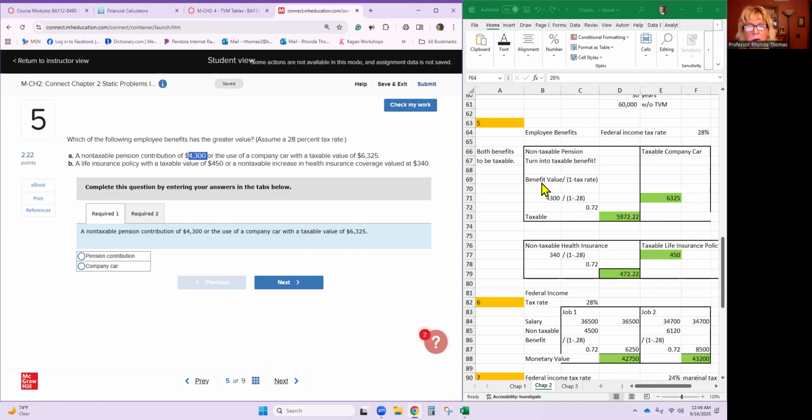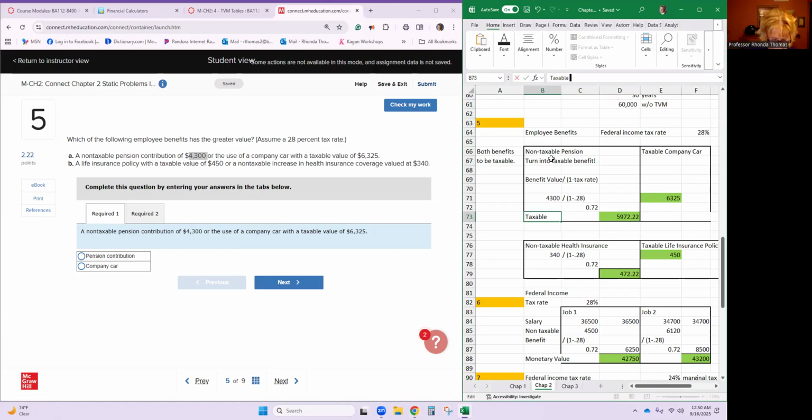So whatever this non-taxable benefit is, here is the formula. The benefit value, which we have 4,300, divided by 1 minus the tax rate. 1 is part of the formula. 4,300 divided by 1 minus 0.28 is 0.72. So we're going to take 4,300 divided by 0.72, and you get the taxable value of that benefit.